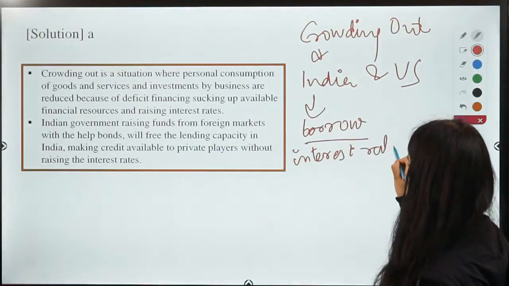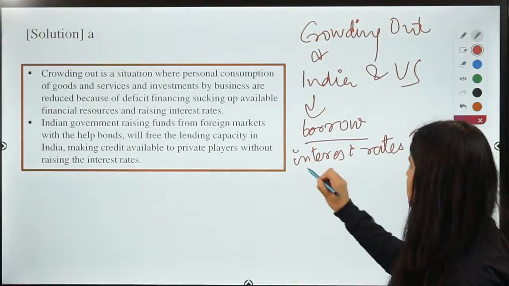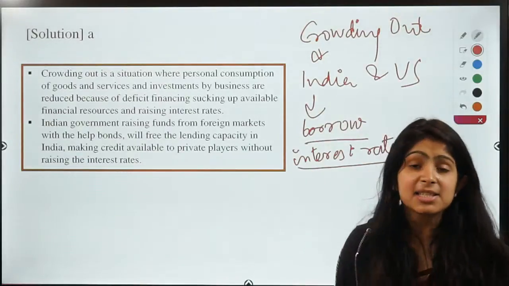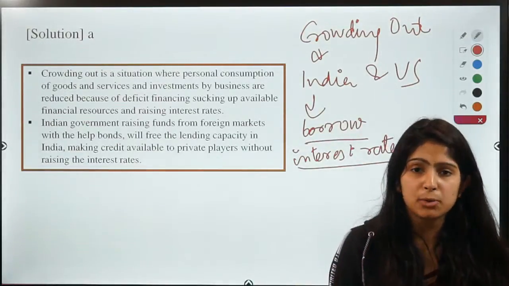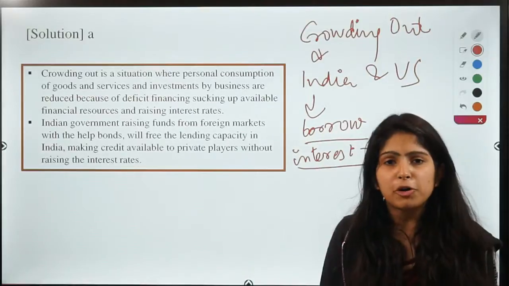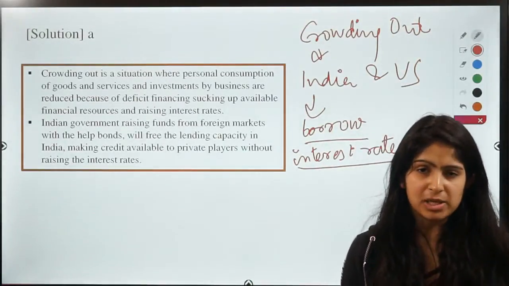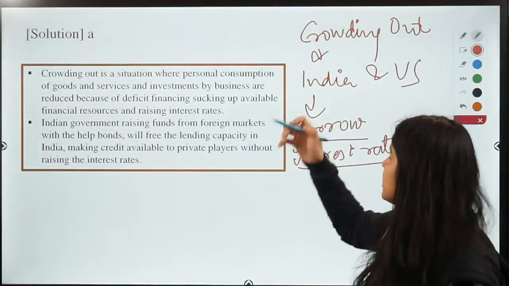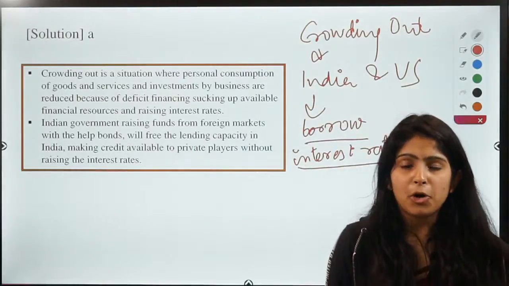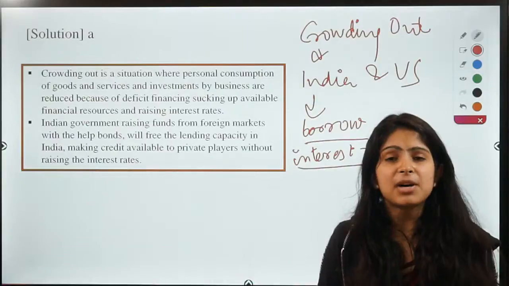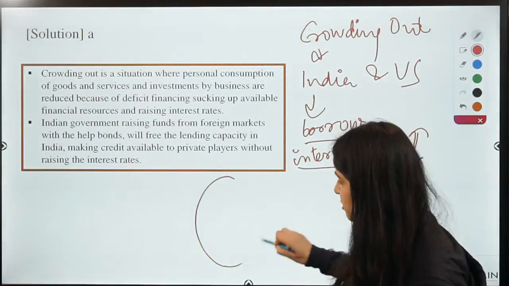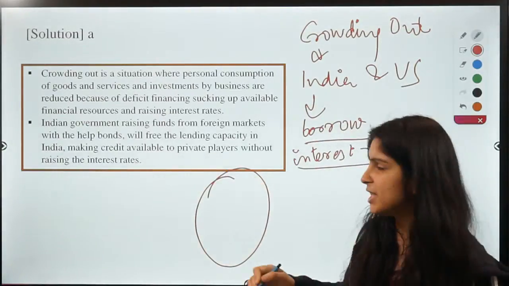So these increased interest rates would disincentivize the private sector to invest, because if government is borrowing the money, there is less money available for the private sector to invest. So you see how if government is borrowing money, there are lesser funds available for the private sector. You can understand with the help of this example.